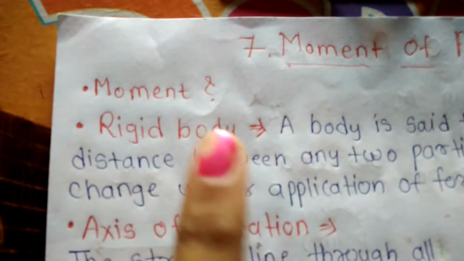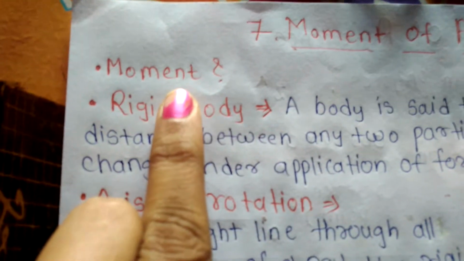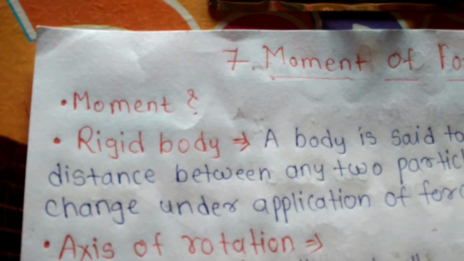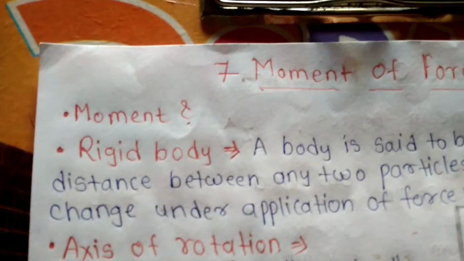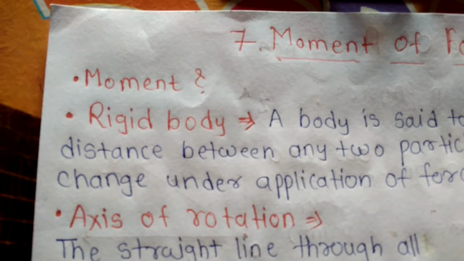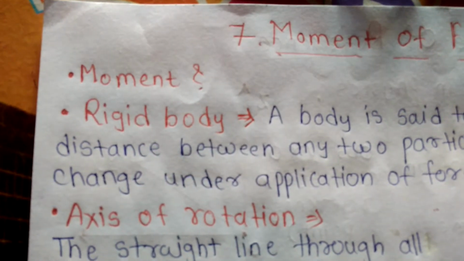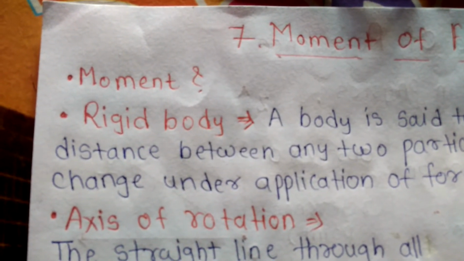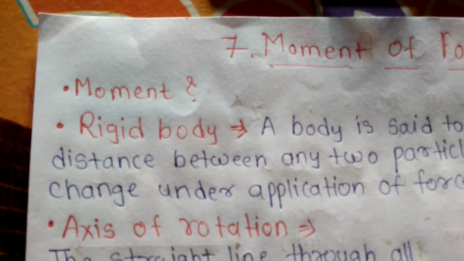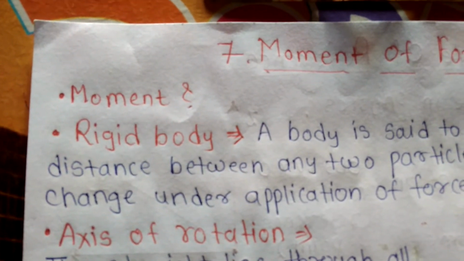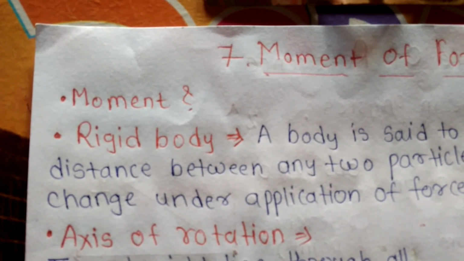So first is moment. In physics, moment is a combination of a physical quantity and a distance. Moments are usually defined with respect to a fixed reference point. They deal with physical quantities as measured at some distance from that reference point.